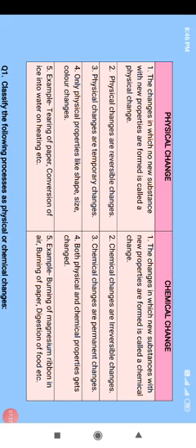Coming to the third difference, the physical changes are temporary changes. Why am I saying temporary? That means they are not permanent changes. You can just revert the process. That is why it is said to be a temporary process. Whereas in chemical change, when you burn a piece of cloth, your burned cloth cannot be reversed back into a piece of cloth. So the chemical changes are permanent changes. Once a reaction happens, it cannot be reverted back. So chemical changes are permanent changes, and physical changes are temporary changes.